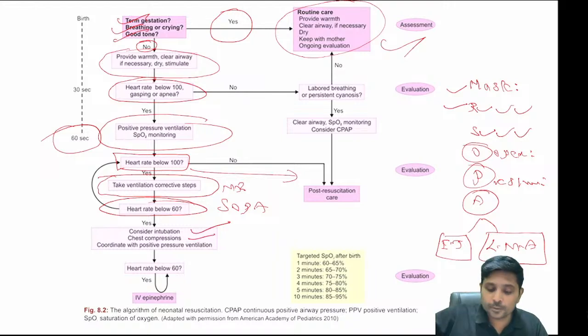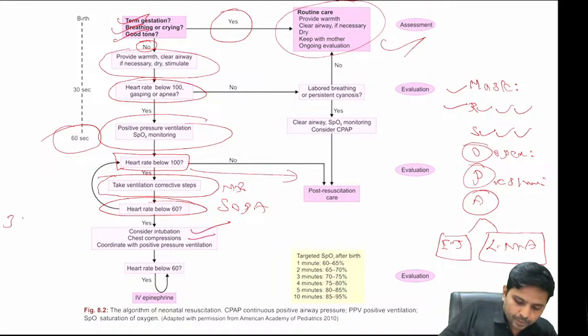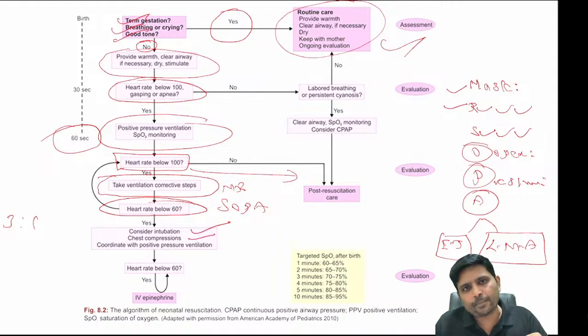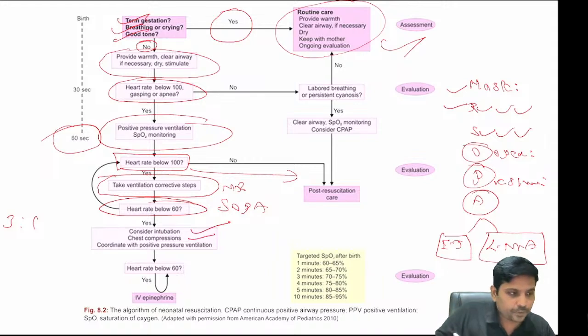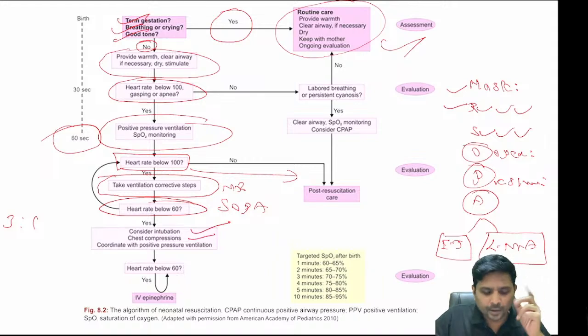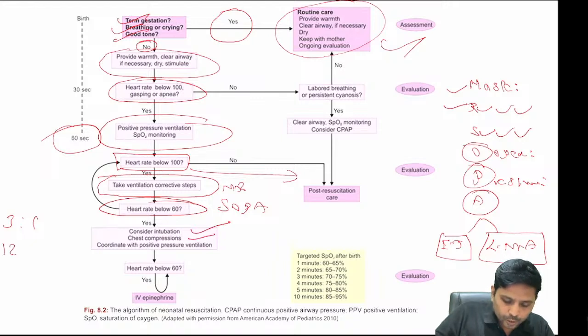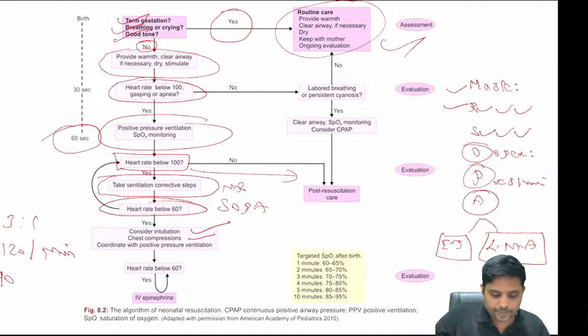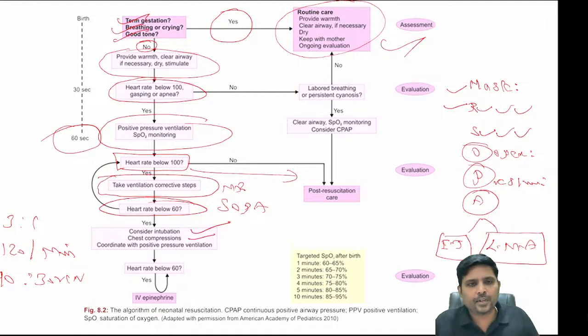How many events per minute? So I repeat, 3:1. 3 chest compressions and 1 ventilation. And totally you need to do 120 events per minute. 120 events means 90 chest compressions and 30 ventilations. This is called cardiopulmonary resuscitation.